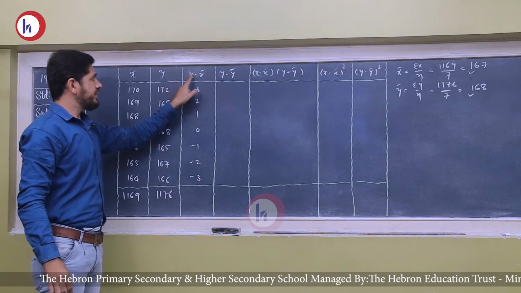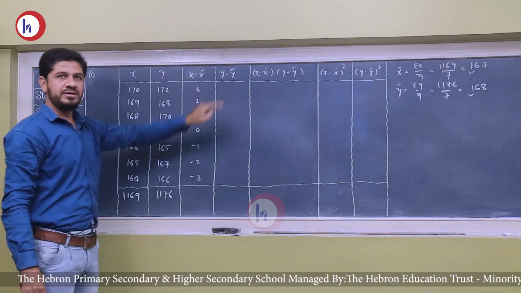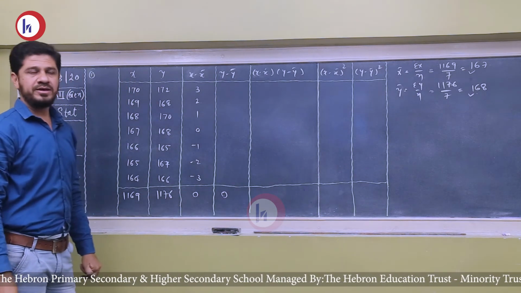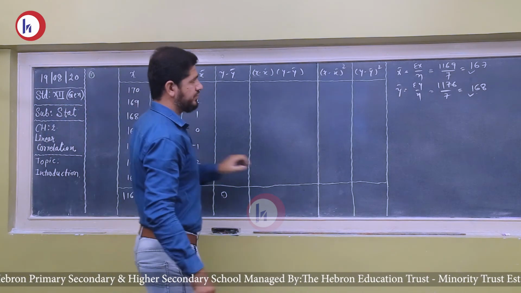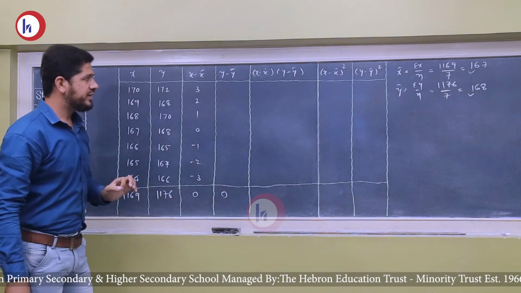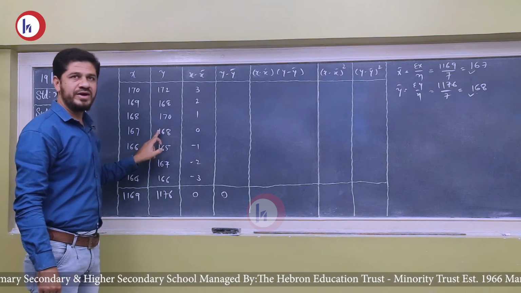The sum of x minus x bar and the sum of y minus y bar are always 0. The value of y bar is 168. We will deduct 168 from all values of the y variable.